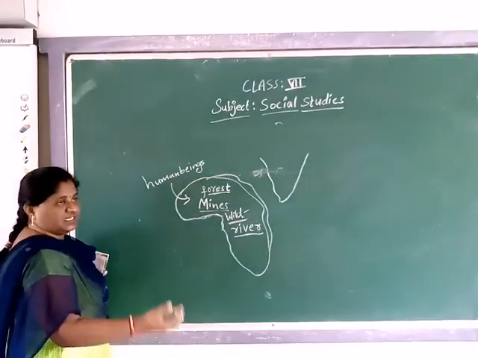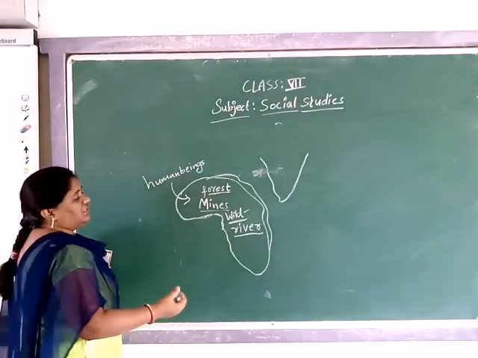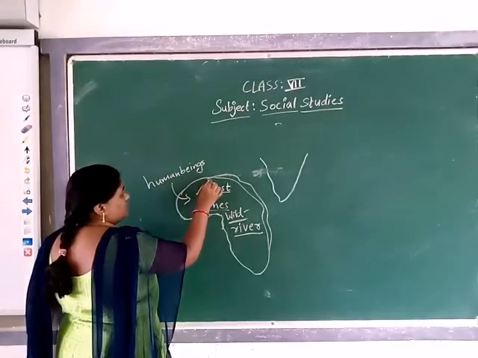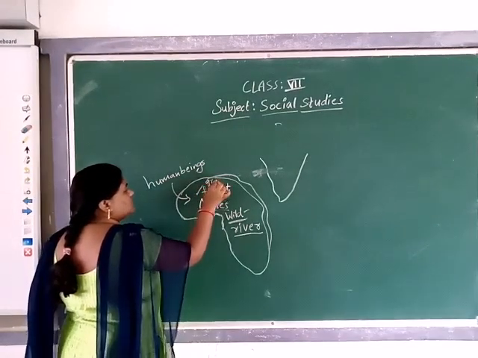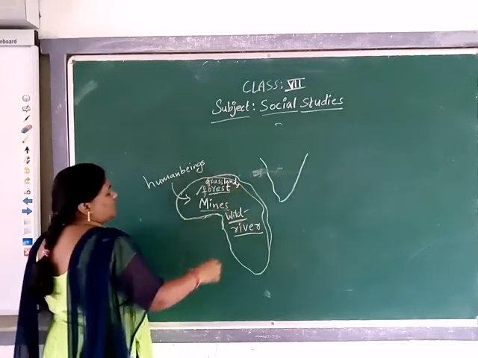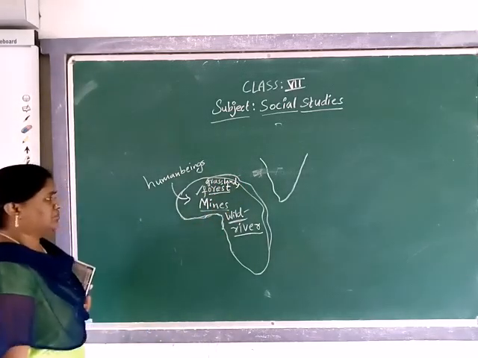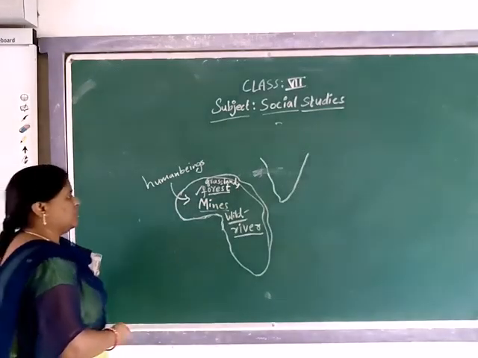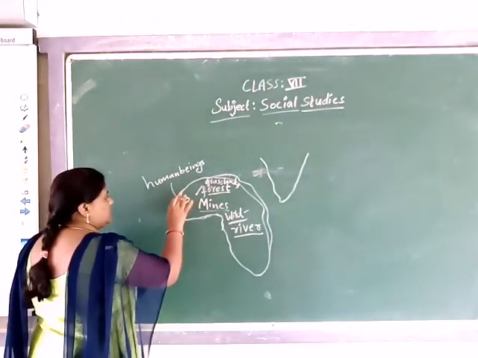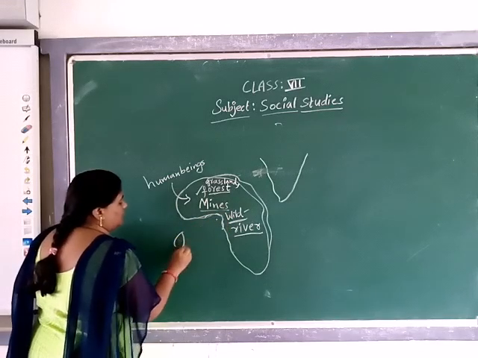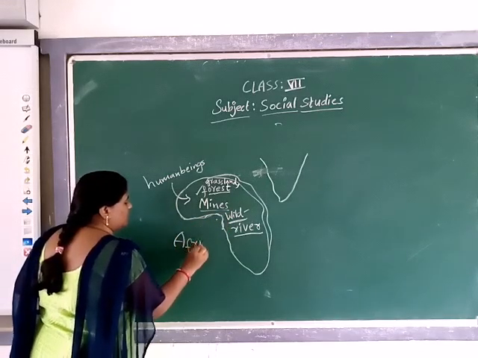It is on the west side of India. It has forest areas and so many wide grasslands, many kilometers occupied with grasslands. So what is the speciality of this land? It is Africa.